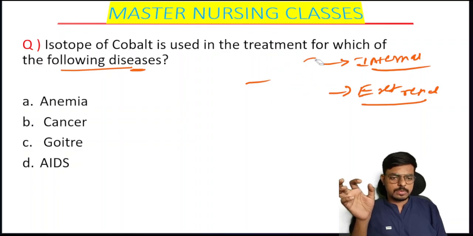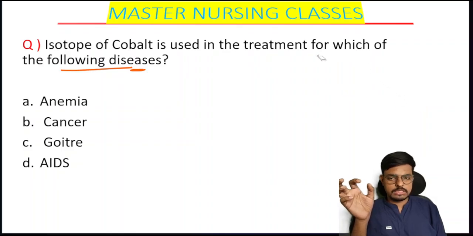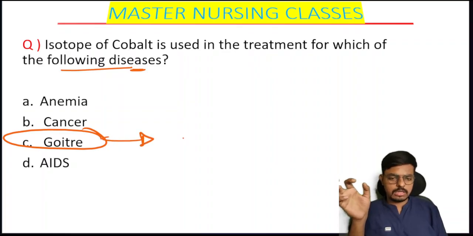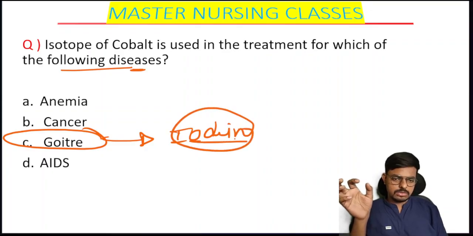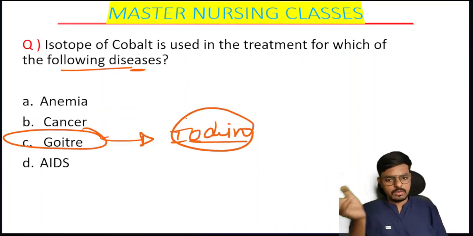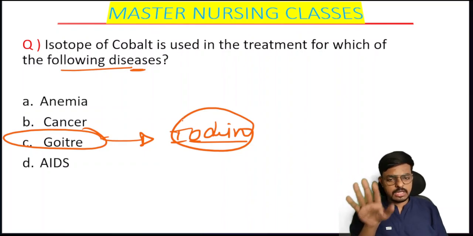Specifically, cobalt is used in the treatment of our beautiful disease, that is goiter. Goiter occurs due to the deficiency of iodine. Iodine deficiency may lead to goiter.